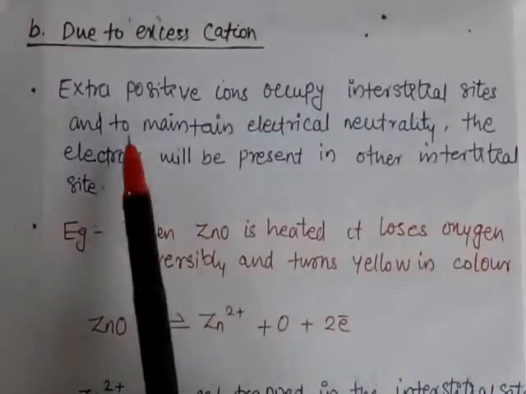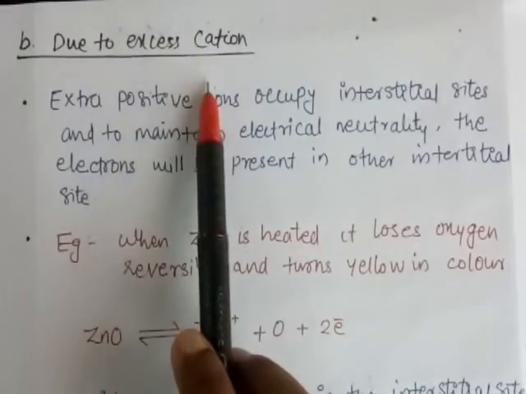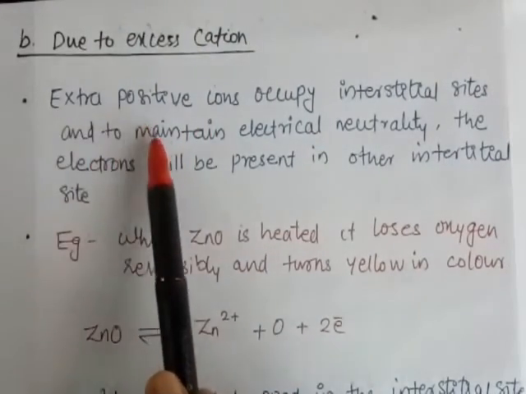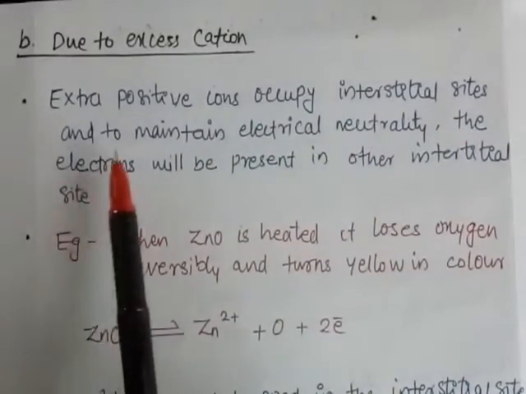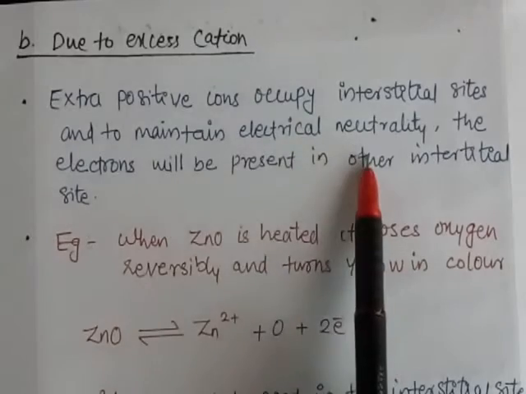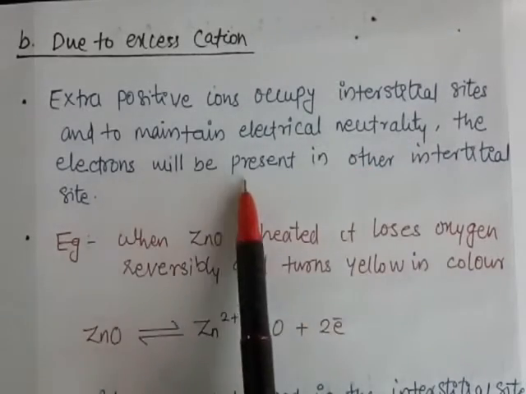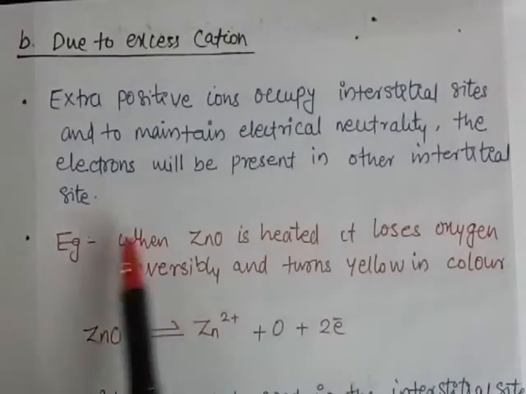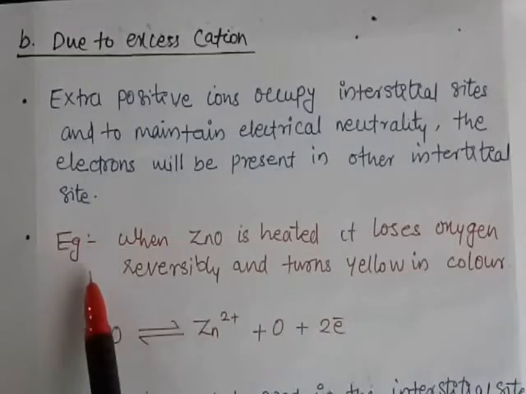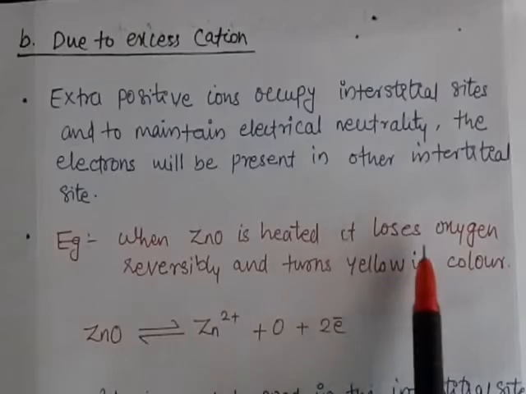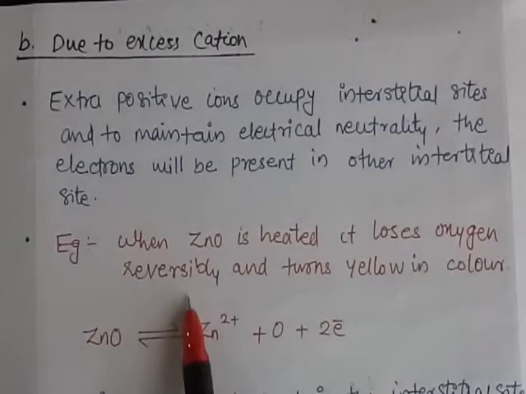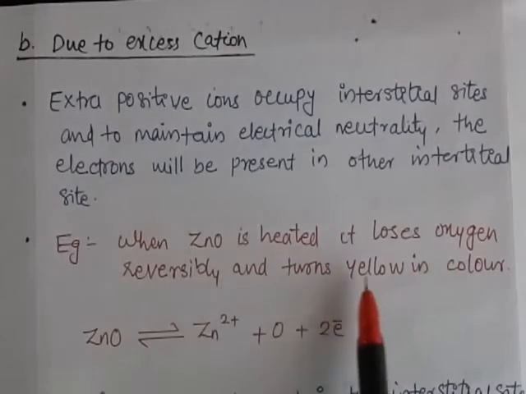The second one is due to excess cation. It means extra positive ions occupy the interstitial site and, to maintain the electrical neutrality, the electrons will be present in other interstitial sites. The example is when ZnO is heated, it loses oxygen reversibly and turns yellow in color.